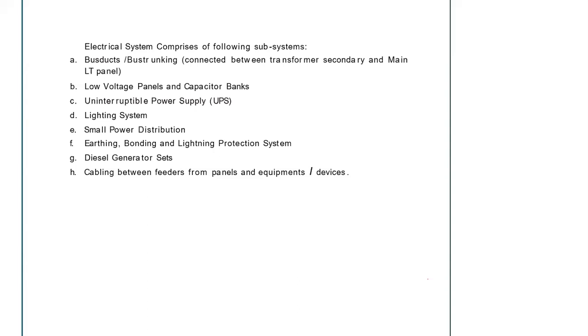Next is UPS, uninterrupted power supply. Then lighting system, illumination, small power distribution, mainly switch socket, earthing, bonding, and lightning protection system. This is basically for protection of all the electrical equipment. Then diesel generator sets, and cables between feeders from panels and equipment to device.